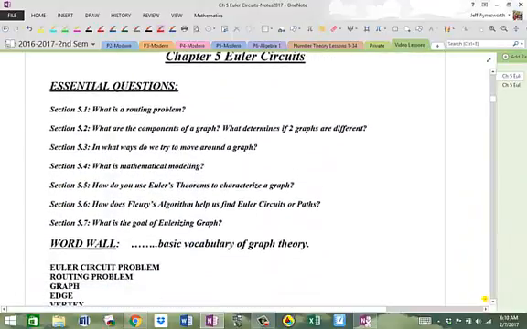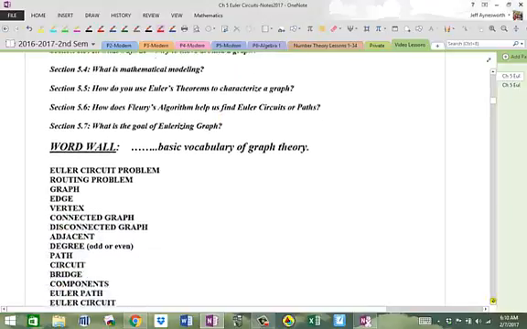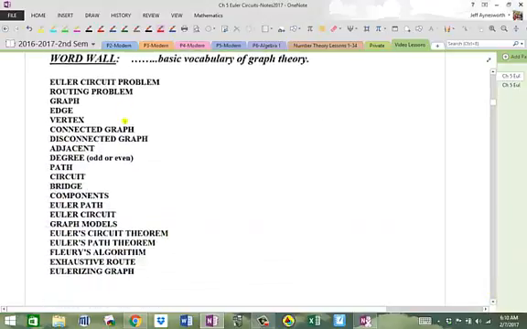There's 7 essential questions here that we're going to answer throughout the chapter, so you can read those through if you like, and we'll address those per section here. And then we have a lot of vocabulary to go through, so we'll address all these different vocabulary terms as we go through. So by the end of the chapter, you'll be familiar with all of these right here.